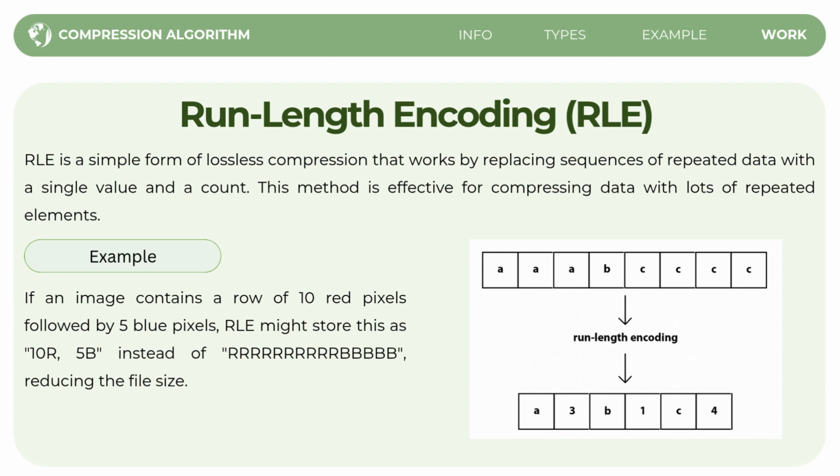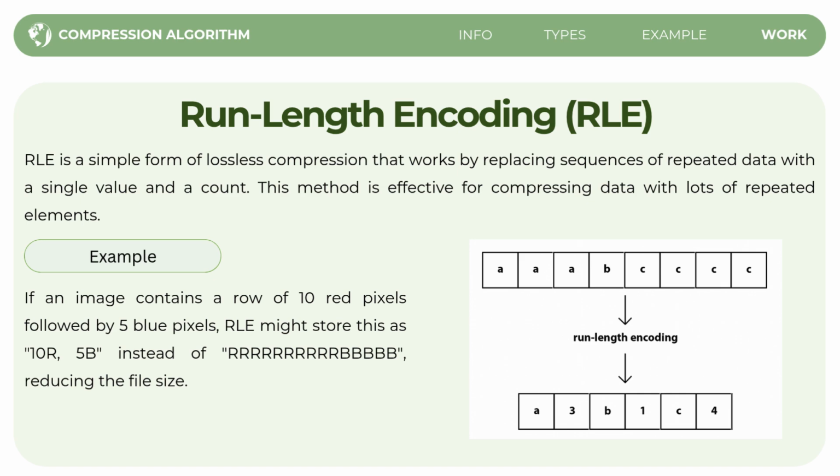It means that we have 10 red pixels and 5 blue pixels instead of saving a long list of colors. So the RLE version saves space by just storing the number of repeats and the colors, which is much shorter and more efficient.